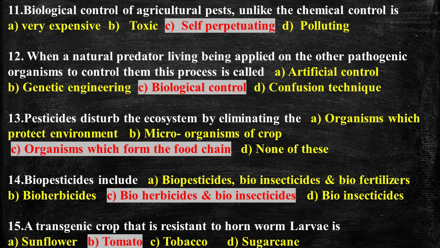Question number 13. Pesticides disturb the ecosystem by eliminating the, and the options are organisms which protect environment, microorganisms of crop, organisms which form the food chain, and none of these. The answer is C, organisms which form the food chain, or the organisms which are the most important component of the food chain.